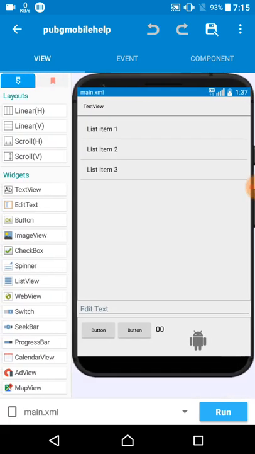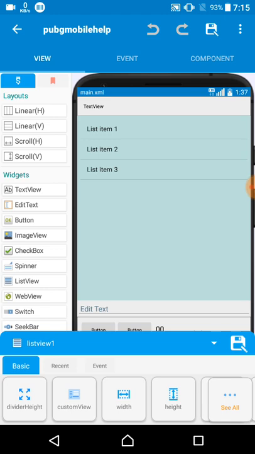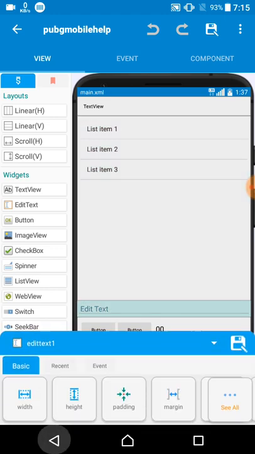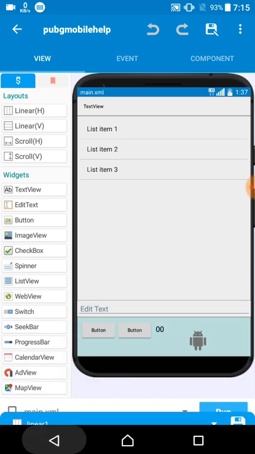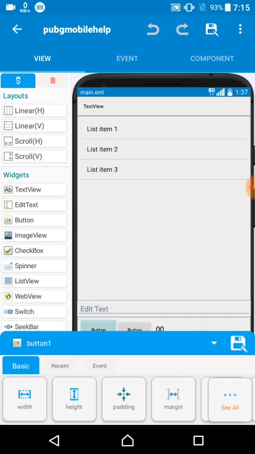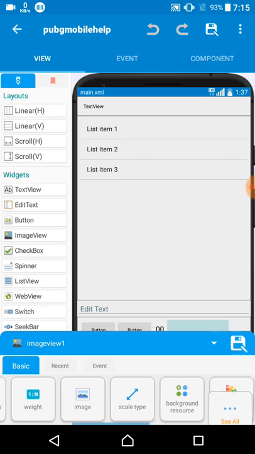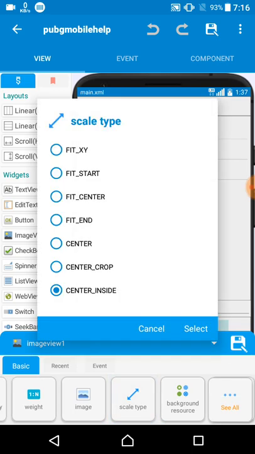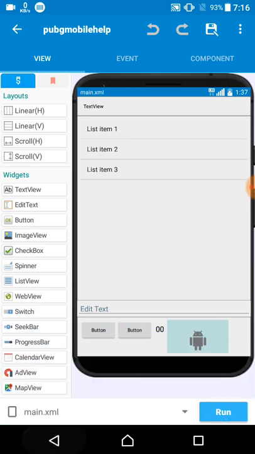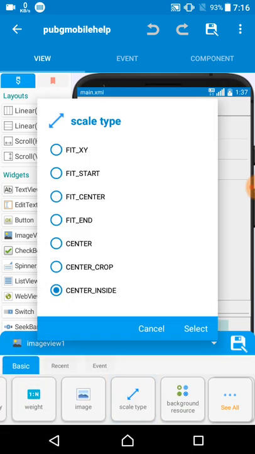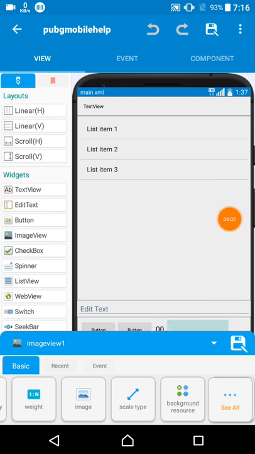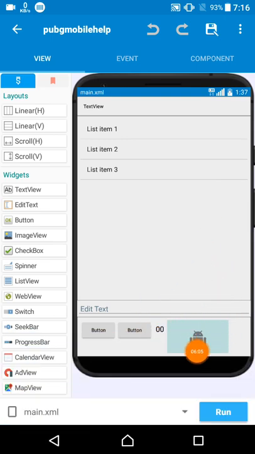Here I also added a list view and one edit text, and on linear 1 I added button 1, button 2, text view 1 and an image. I gave the image size 150 by 100. Make sure you also change the scale type to center inside, because if you use center or center crop, it will crop the image. So you must give it center inside so you can see the whole picture very well.